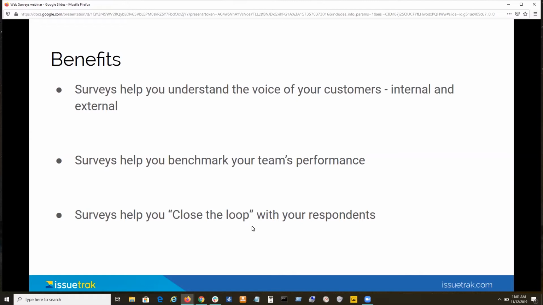Since you create the survey and you're asking for exactly the feedback you want, the surveys module gives you the ability to say, if I did it faster, would you like this more? Would our relationship be better? So this helps you go back and get that actionable feedback to improve your processes or your operations. And without the surveys module, without taking a larger look outside of the actual incidents or the actual tickets or the actual requests, you just don't have that view or that voice of your customer.